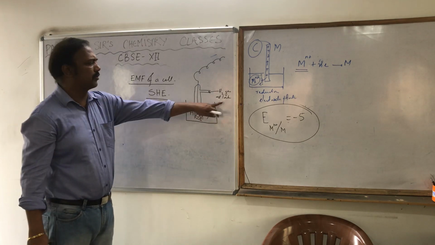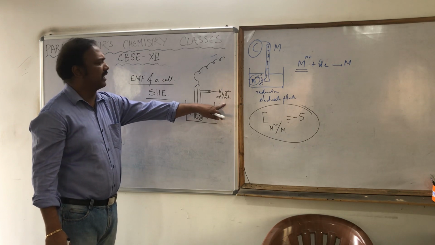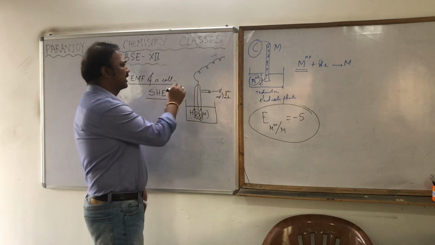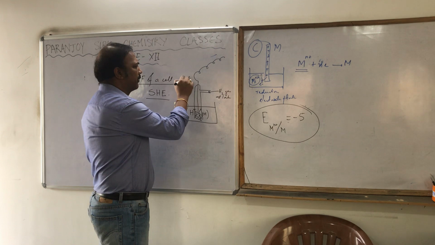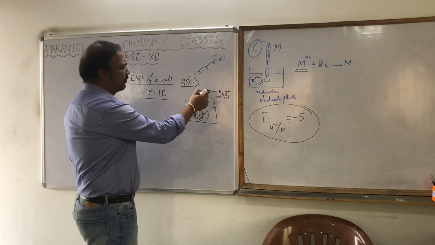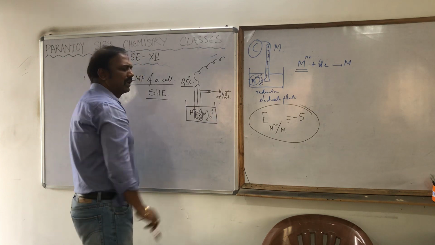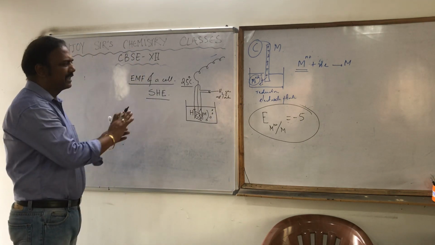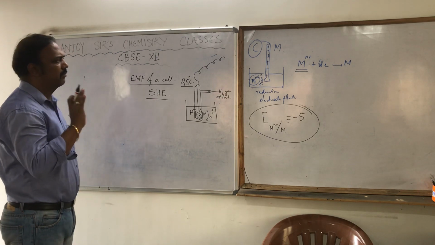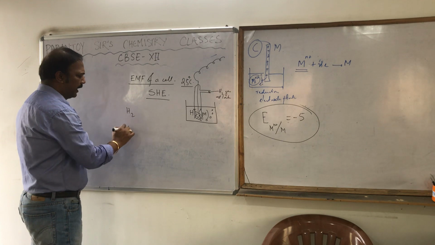That means the standard condition is maintained and the whole system is kept at obviously 25 degrees Celsius or 298 Kelvin. So this hydrogen gas is coming in this solution. Clear? So what is there in SHE to undergo reaction? Please understand it. There is H2 and there is H positive.